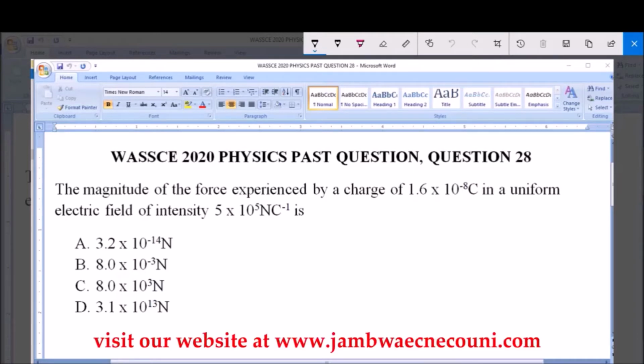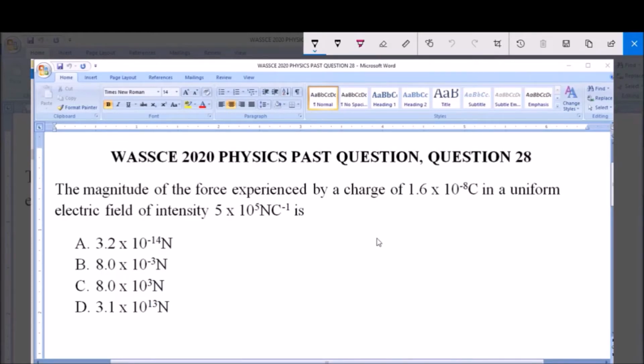So we have to find the magnitude of the force that is experienced by a charge in a uniform electric field of intensity 5 times 10⁵ Newton per Coulomb. Now, electric field intensity E is giving us the force experienced by a charge over the quantity of this charge, Q. So this is the force, this is the quantity of charge, and this is the electric field intensity.